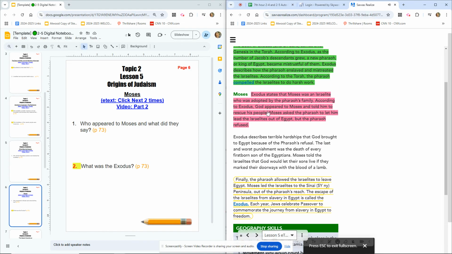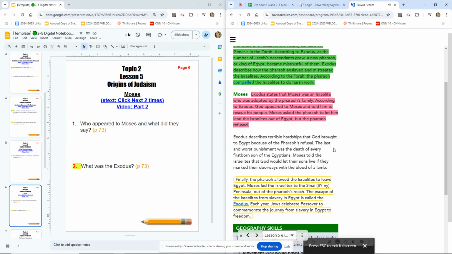Moses. Exodus states that Moses was an Israelite who was adopted by the Pharaoh's family. According to Exodus, God appeared to Moses and told him to rescue his people. Moses asked the Pharaoh to let him lead the Israelites out of Egypt, but the Pharaoh refused. Exodus describes terrible hardships that God brought to Egypt because of the Pharaoh's refusal. The last and worst punishment was the death of every firstborn son of the Egyptians.